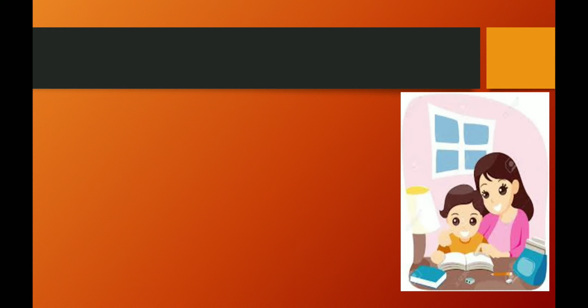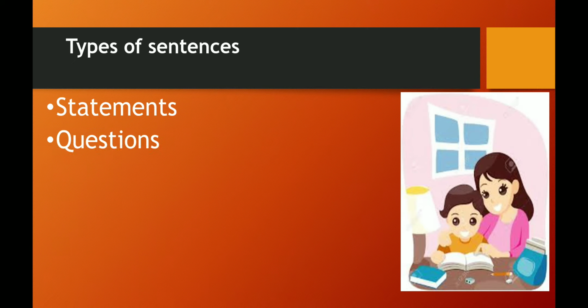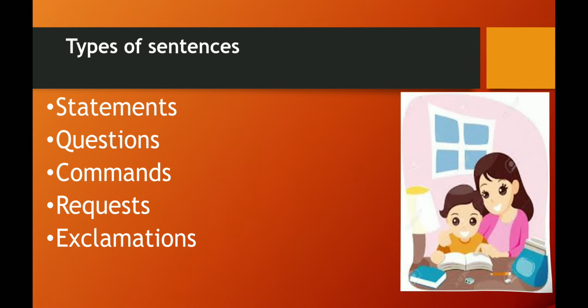Now all of you have revised what is a sentence. Now next is types of sentences. There are 5 types of sentences. They are statements, questions, commands, requests and exclamations. Let's start with the first type of sentence, that is statements.